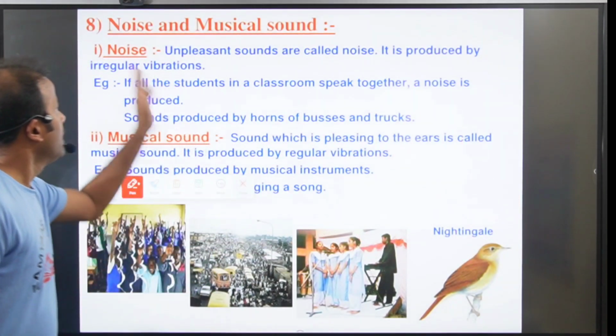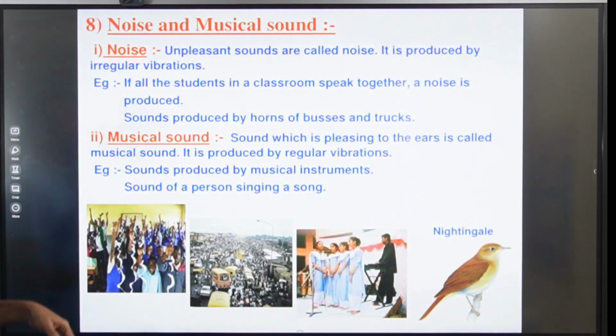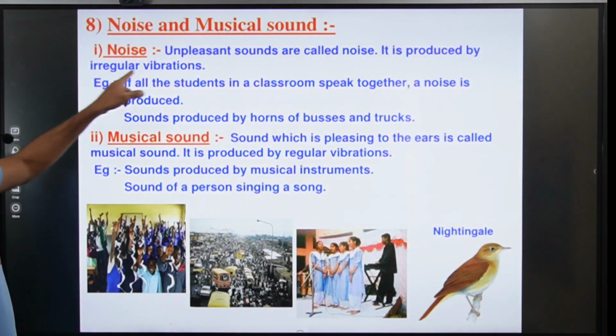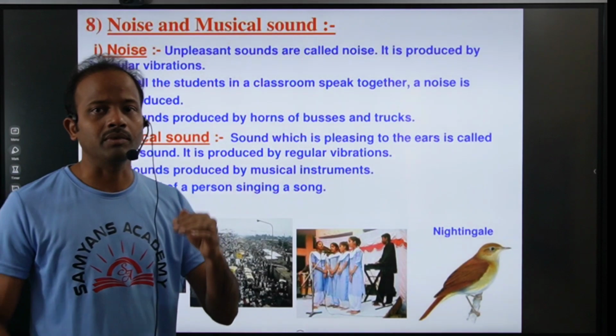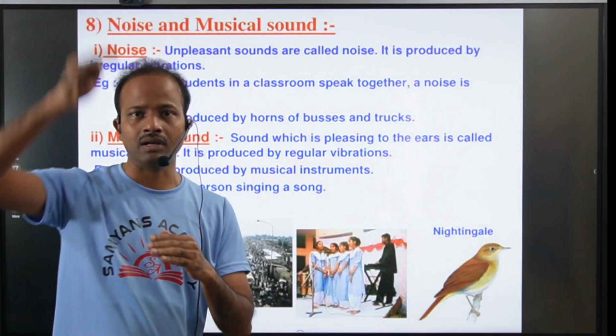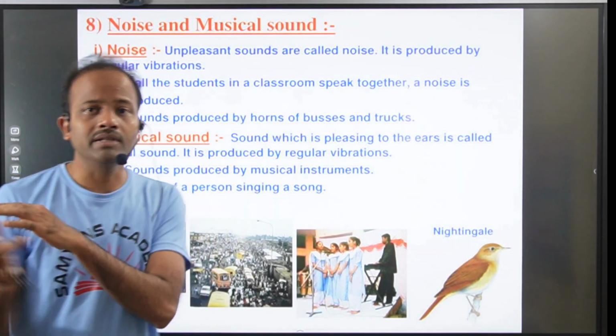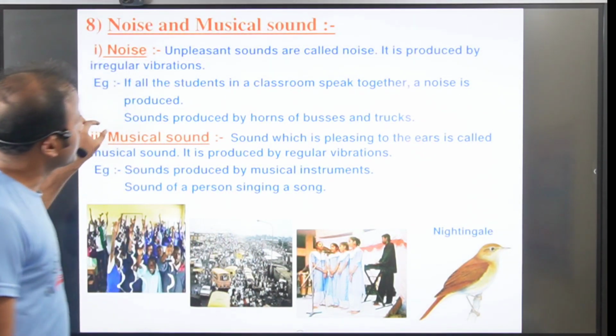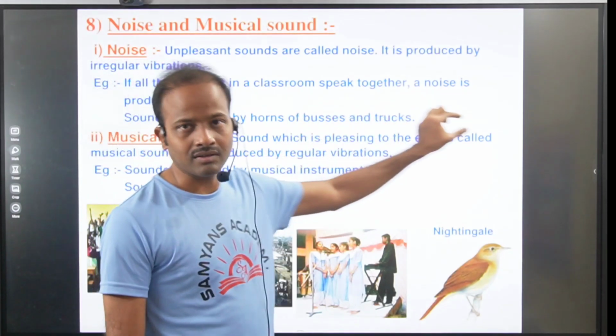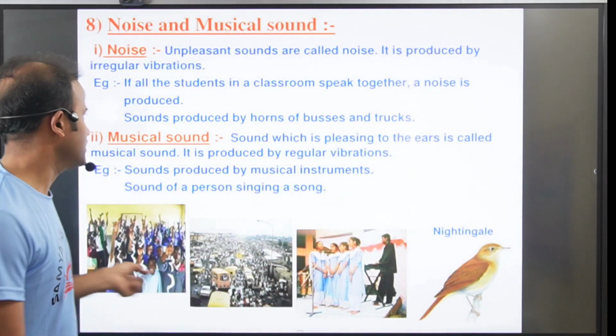Now you see, according to this, unpleasant sounds are called noise. It is produced by irregular vibrations. The vibrations are irregular, sometimes with higher amplitude, and some waves have lower amplitude. Mixing of all waves creates the noise, right? Sound produced by horns of buses and trucks is an example of noise, right?